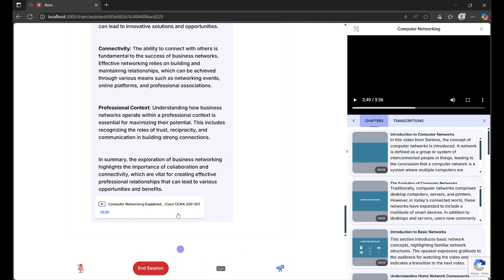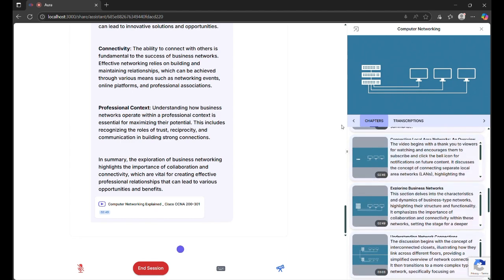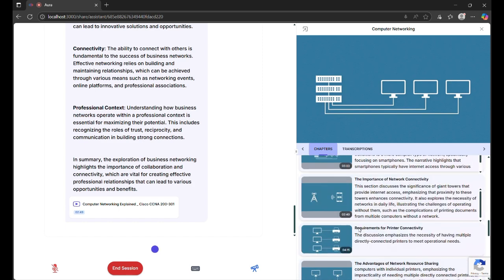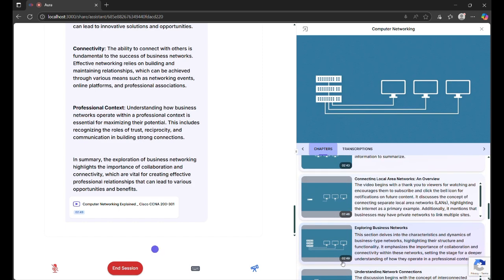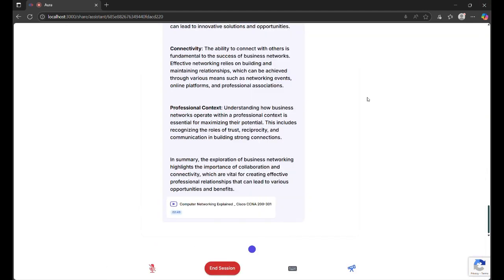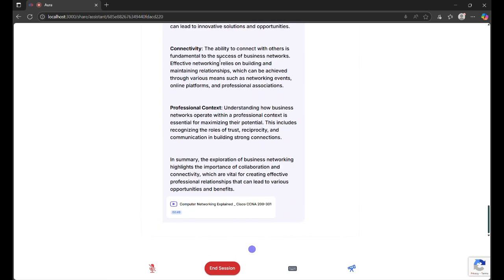Let's see the source. This room might also be called a patch room or a server room. In the wiring closet, all of these devices will connect to a stack of switches which are mounted onto racks. Depending on the size of the network, there may be multiple wiring closets which all connect. So can you appreciate that 2:49 and 2:49 is exactly the timeline which we have in the video. So yeah, we are getting the exact response, or the accurate response from our AI assistant.